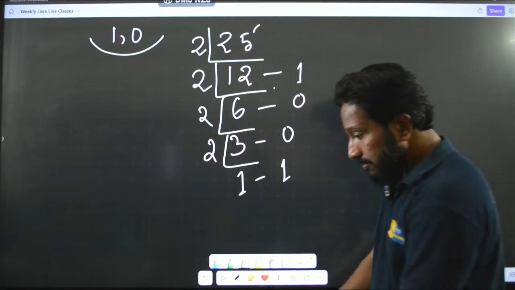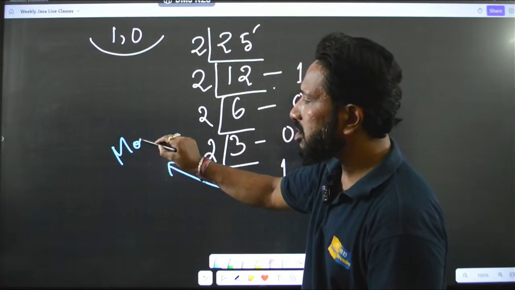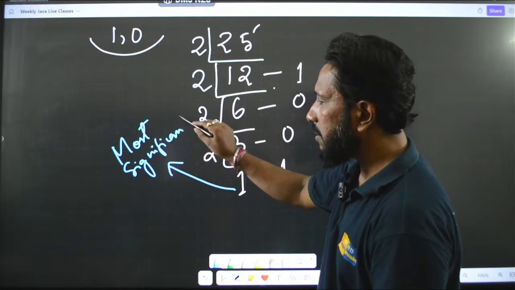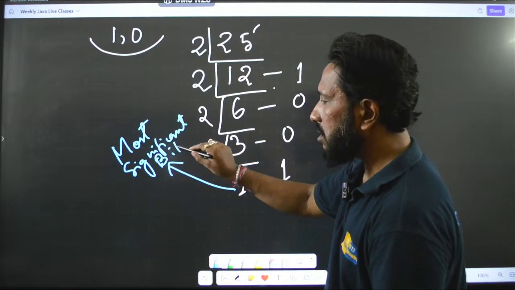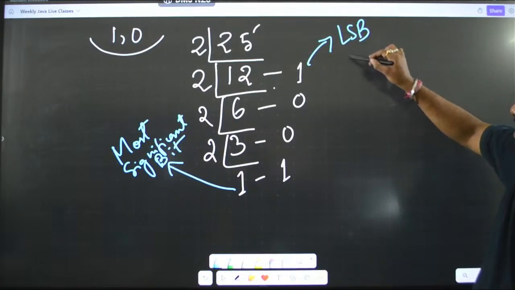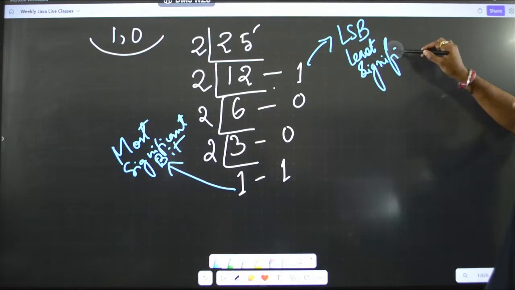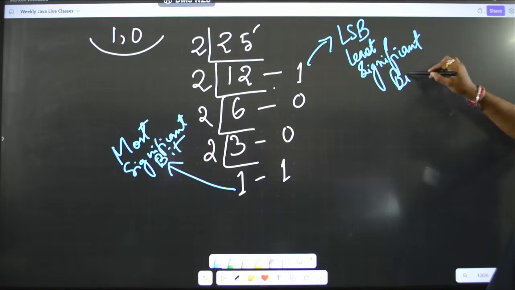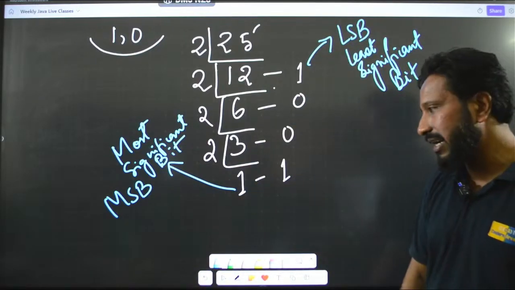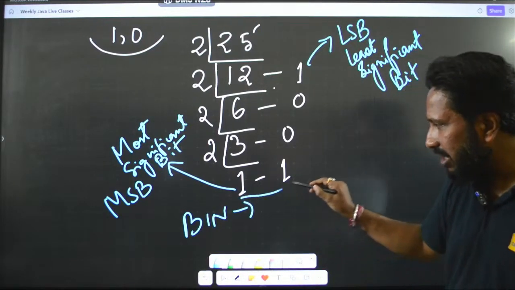In that case, this first bit is called the most significant bit, or MSB, and this final one is called the least significant bit, or LSB. So when you want to write this as binary, the binary will start from this one and go till here.